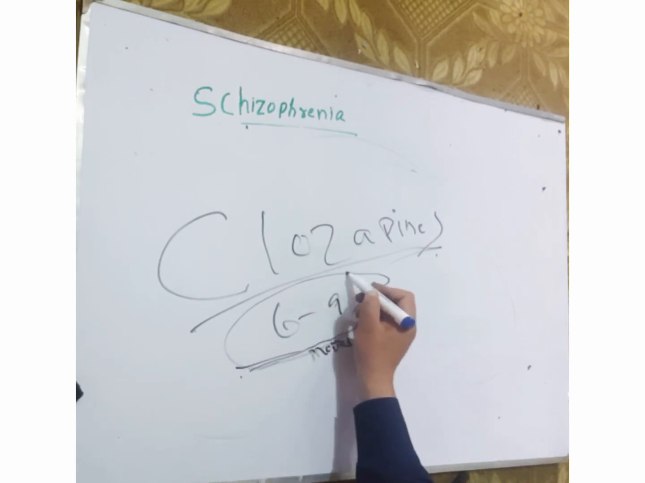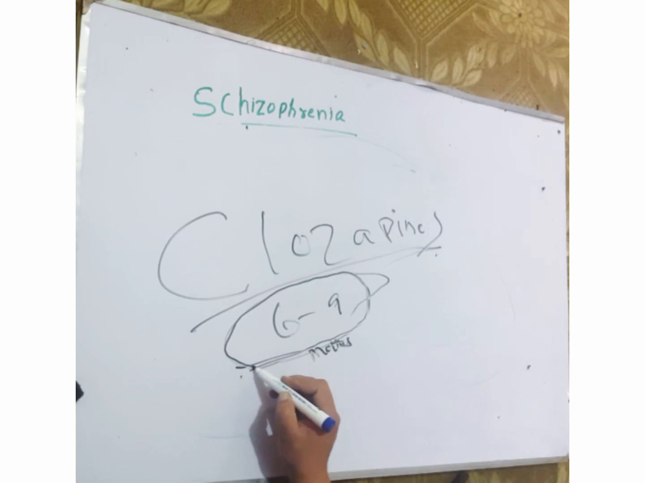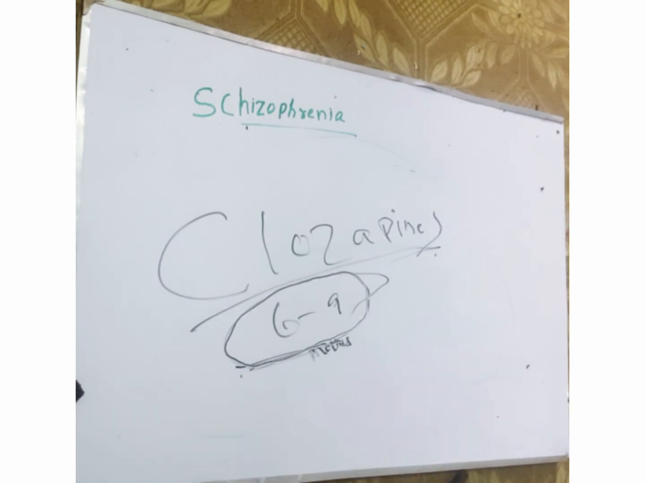The therapeutic effect will appear. Improvement of the symptoms occurs very rapidly when we use clozapine, but the dosage and indication for this drug is 6 to 9 months. So this is a prolonged delay for maximal benefits. We want maximal benefits, so we will use this drug for 6 to 9 months.